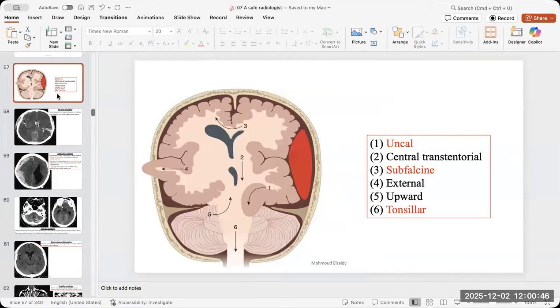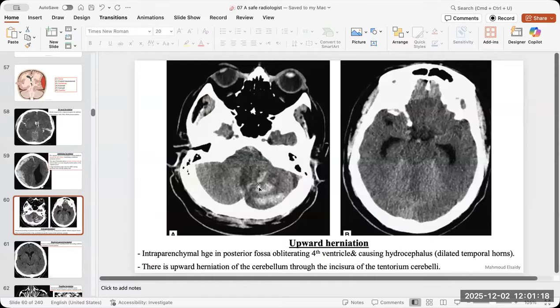Okay, because with uncal herniation, imagine that part of the brain, the medial temporal part, is herniating through the tentorium downwards, or sometimes the cerebellum herniates upwards, but you have to have something in the posterior fossa, like hemorrhage or mass. But the common thing is uncal or tentorial herniation, and it pushes the CSF downwards, so it bulges the CP angle. If there is anything in the posterior fossa, it will cause ascending herniation, but with the same concept. Is midline shift the same? No, it is not the same.